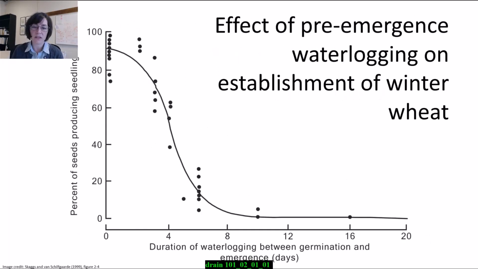And here's a similar figure. This is for wheat. The previous one was for corn. After 4 days of flooded soil, you're down to about a 50% yield. So you can see that, and that's really a massive crop failure. 50% of your yield is not something that's okay with our farmers.